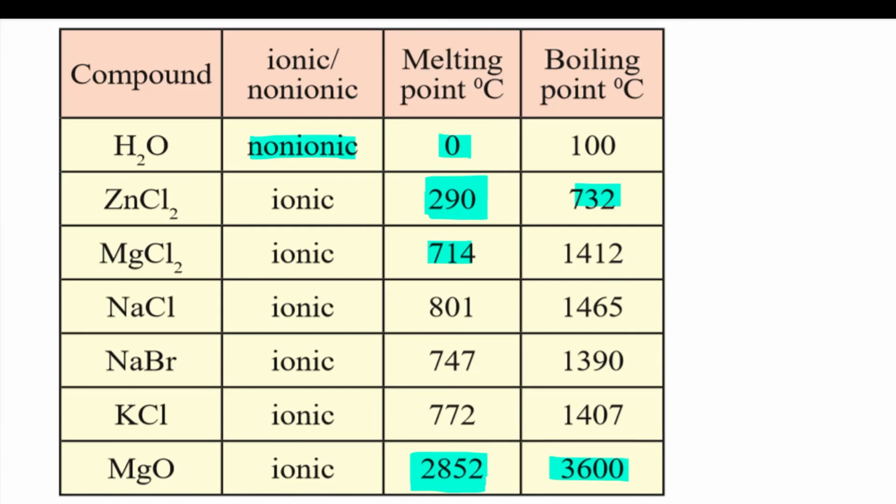And what about non-ionic water? The boiling point is just 100 degrees Celsius. So this shows you that ionic compounds have high melting and boiling points, whereas non-ionic compounds have a lower melting point and boiling point.